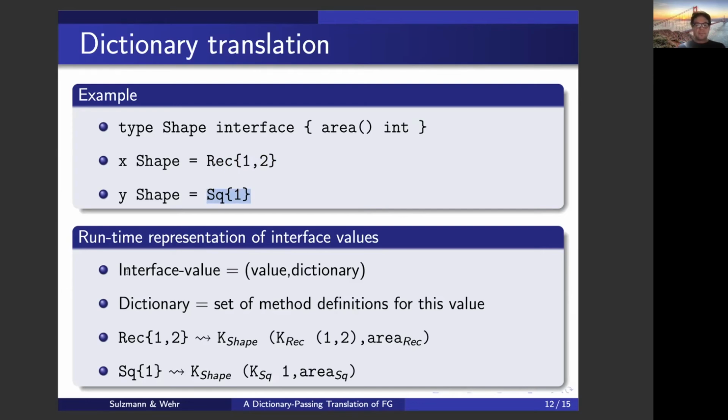So in our case, we have now a rectangle value, which is also an interface value. And in the translation to the interface value, we again use a tagged representation. We're using our data constructor. We have a pair, and the first component of the pair is the actual underlying value, just the rectangle. And the second component is a dictionary. Of course, in our case, the dictionary consists of a single method because I'm using a very simple example. And here in the dictionary is nothing else than the instance of the area method for rectangles, and similar for square. Okay, good.